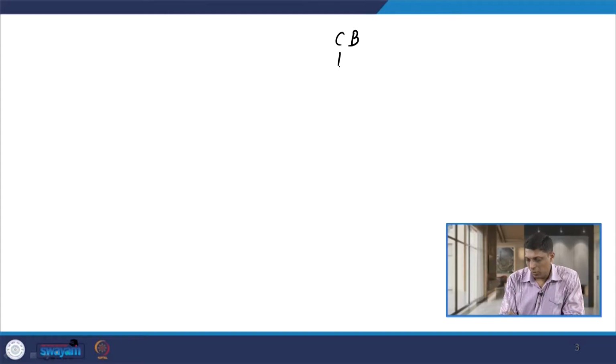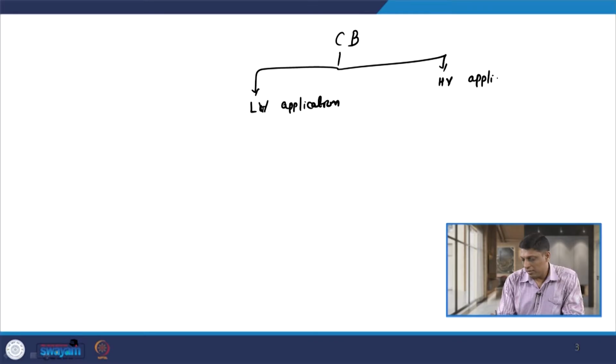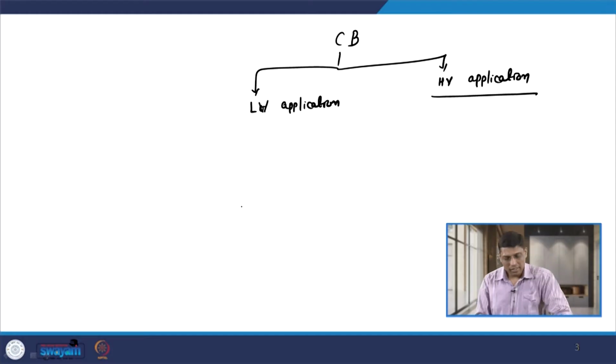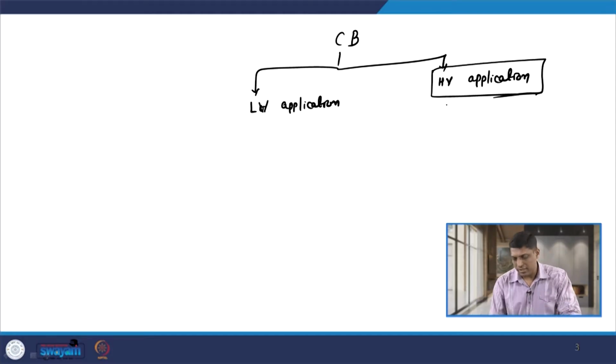If I write down the circuit breaker, it can be of two types: one that is used for low voltage application, so I write LV applications, and the other that is used for high voltage application. Whatever breaker we are discussing in this lecture is related only to high voltage applications, because in low voltage applications the device that is available is the fuse.